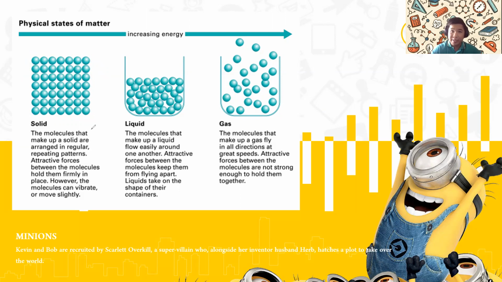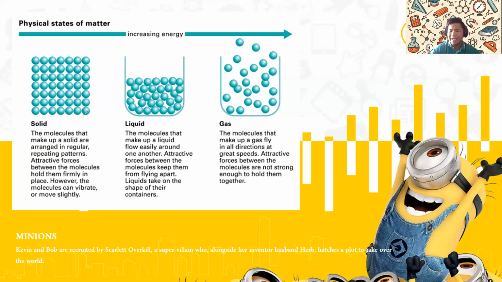that attractive forces between the molecules hold them firmly in place. They are very strong. It takes a lot of force in order to break a solid. And that's what you should always remember: a solid has a fixed shape, and not only a fixed shape, but a fixed weight. Examples of solids are my cell phone, your laptop, your tablet, your book, your pencil, your eraser.